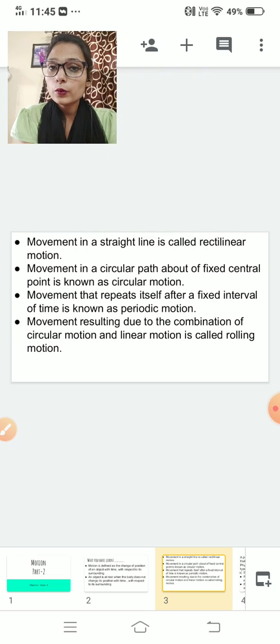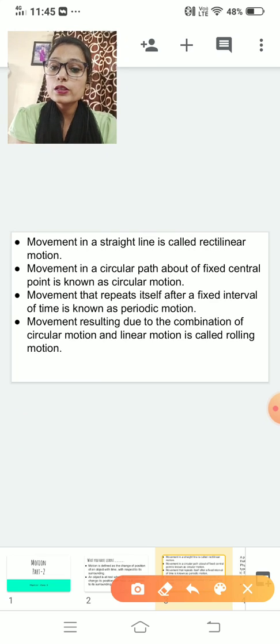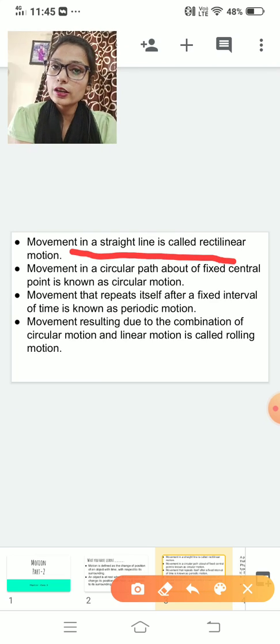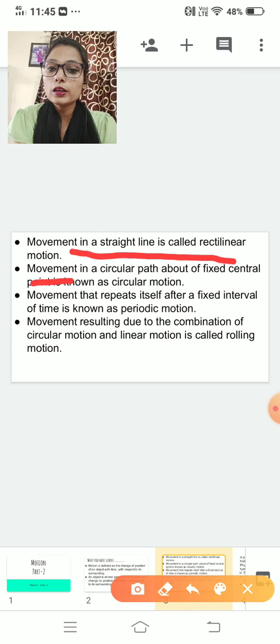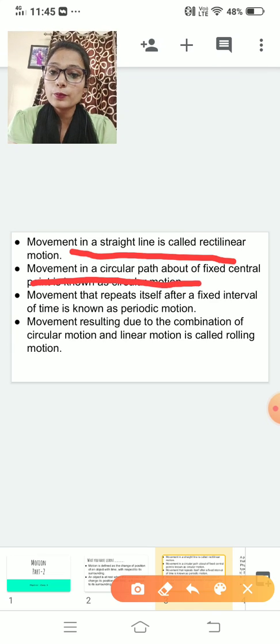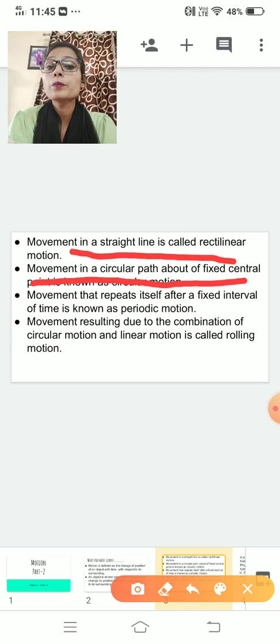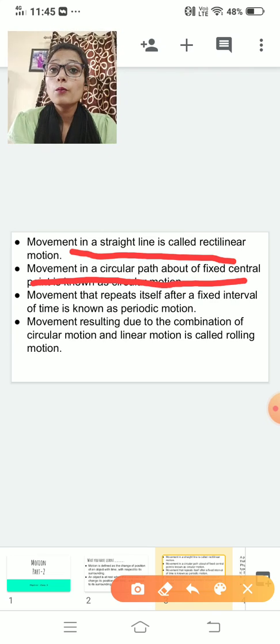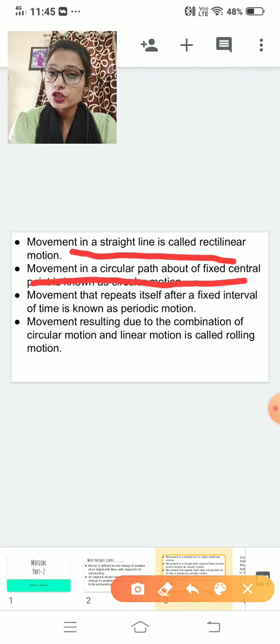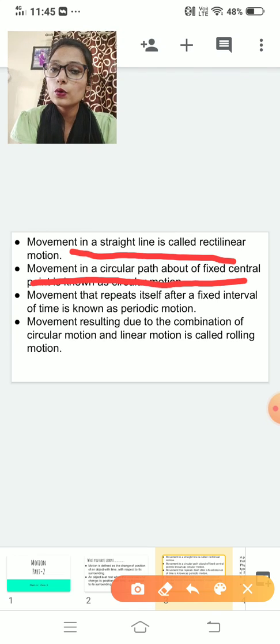So one more time we will read our definition of each type of motion. First, movement in a straight line is called rectilinear motion. Movement in a circular path about a fixed central point is known as circular motion. Movement that repeats itself after a certain interval of time is known as periodic motion. And what do you mean by rolling motion? Combination of linear and circular motion together is known as rolling motion.